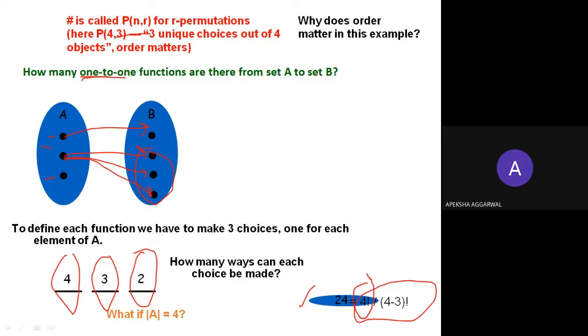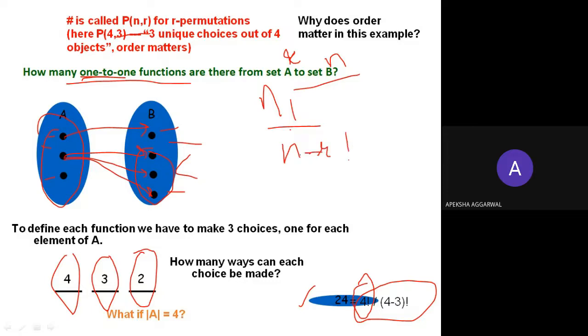So n factorial by (n minus r) factorial. How many 1-1 functions are there from set A to set B? If set B has n elements and set A has r elements, that would be n factorial by (n minus r) factorial. This is the total number of possible choices.